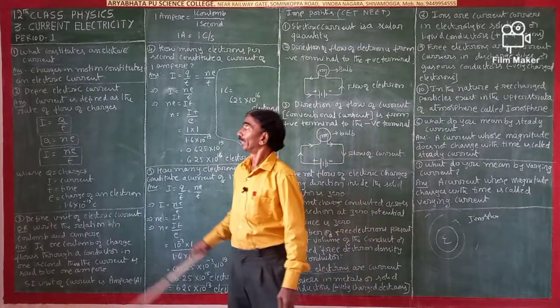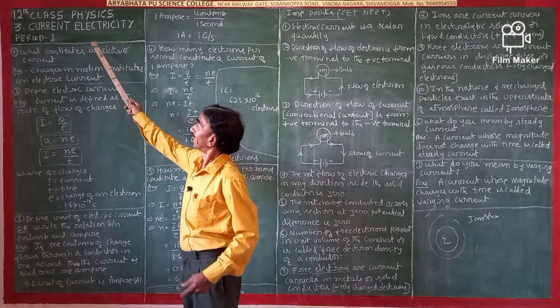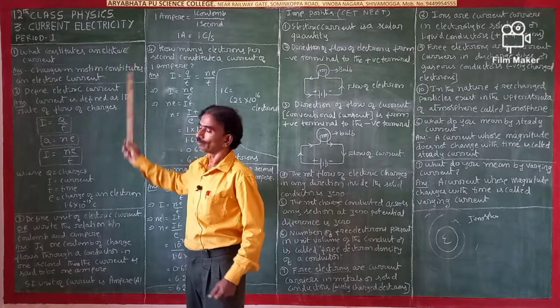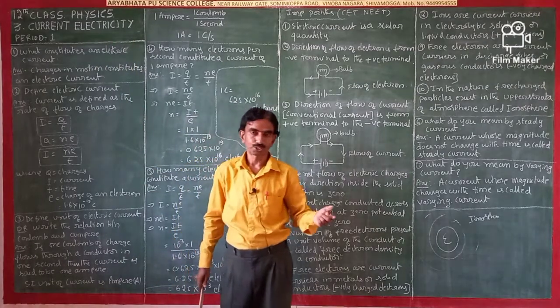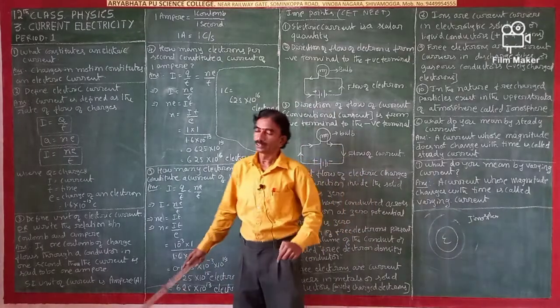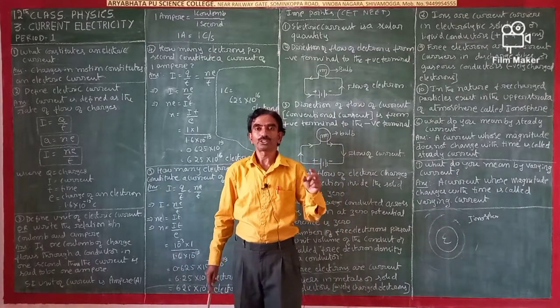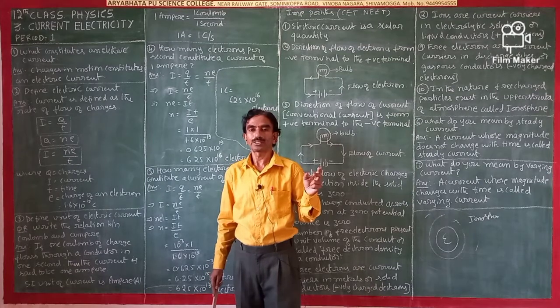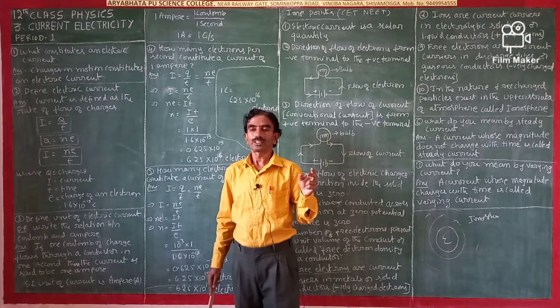Now, we are going to study the third chapter, Current Electricity, first period. In the previous classes, you studied charges, capacitors, electrostatic charges and capacitance, and electric field.